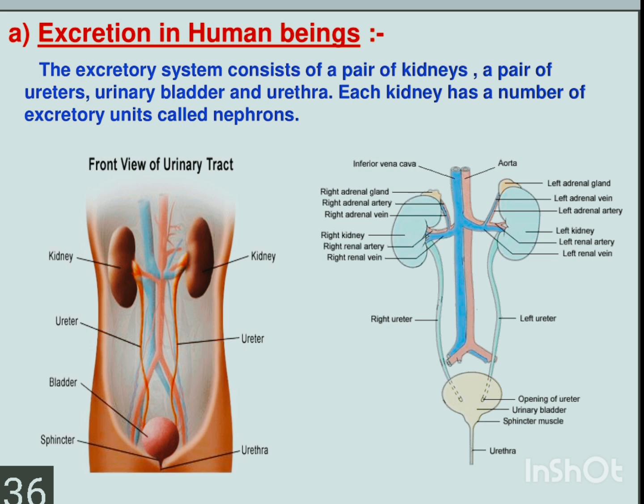We have a separate excretory system here. The excretory system consists of a pair of kidneys, a pair of ureters, the urinary bladder and the urethra. Each kidney has a number of excretory units called nephrons. Nephrons are the structural and functional unit of the kidney. You can see a front view of the urinary tract. You can find a pair of kidneys, a pair of ureters, a bladder, then we have a sphincter and urethra. So these are the different parts we have in the excretory system of a human being.